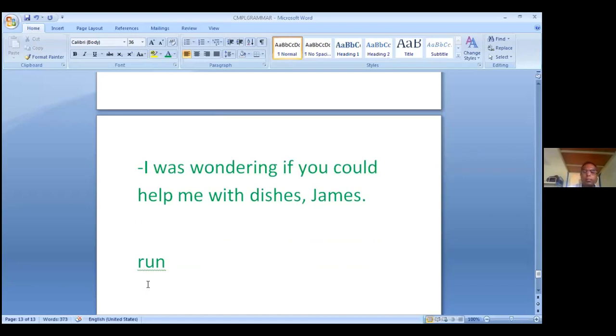By adding ing, running becomes a noun that is called the gerund. Swimming, jumping, reading, writing, loving, breathing.